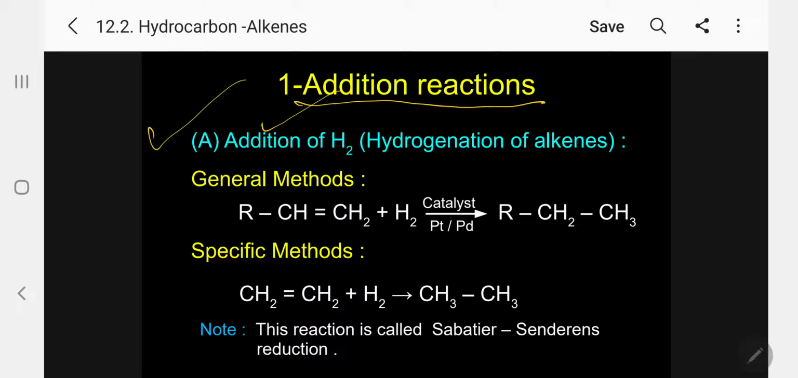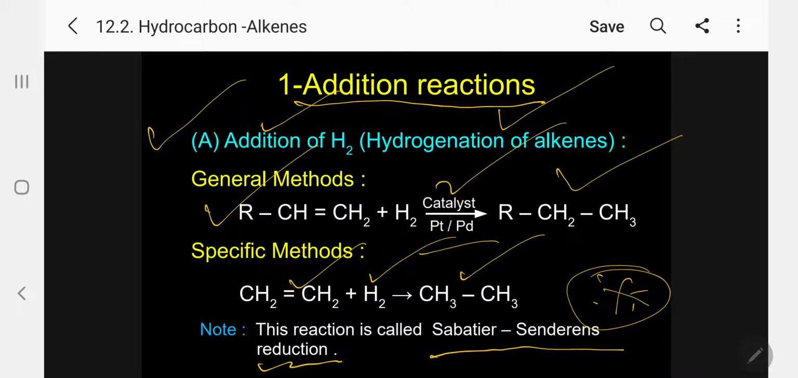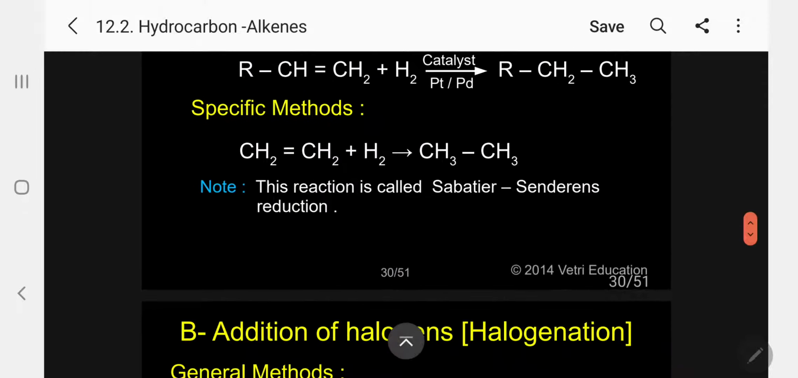Under this, first one, A, addition of hydrogen. We will call it hydrogenation of alkenes. Any general compound RCH double bond CH2 plus hydrogen, in presence of a catalyst, platinum or palladium or nickel, gives the corresponding alkane. Kindly follow. A specific example: ethylene reacts with hydrogen to produce ethane. This reaction is called Sabatier-Senderens reduction. We have already come across it. Please remember this reaction is called Sabatier-Senderens reduction.